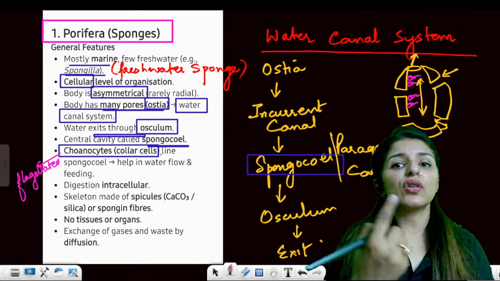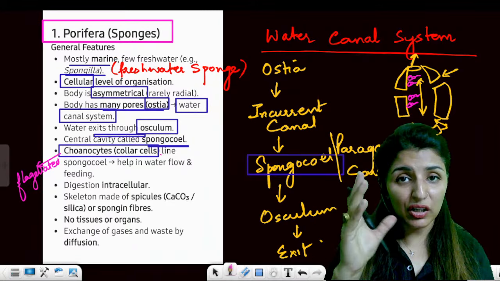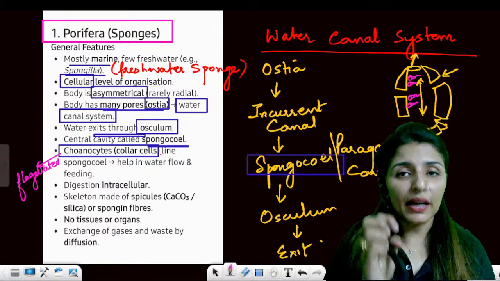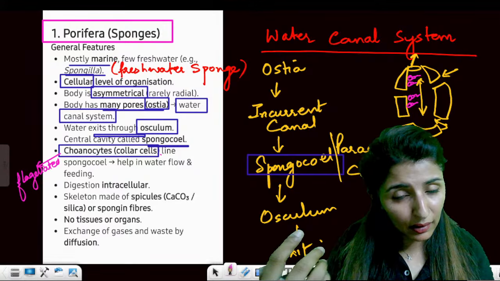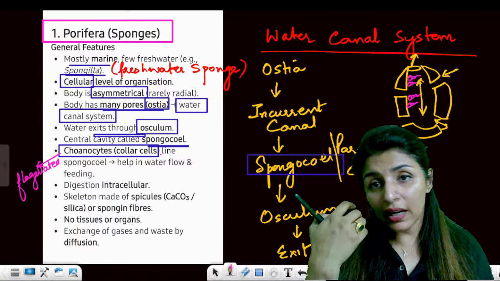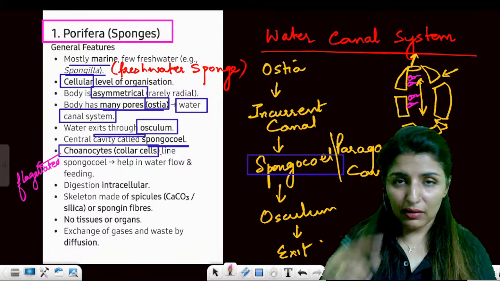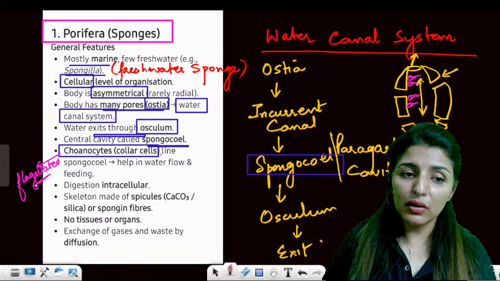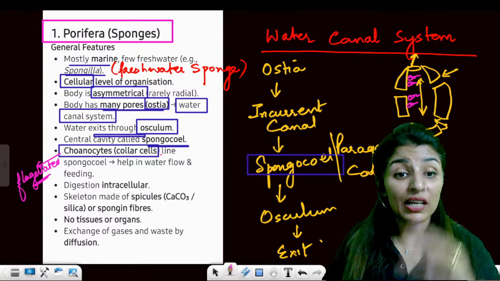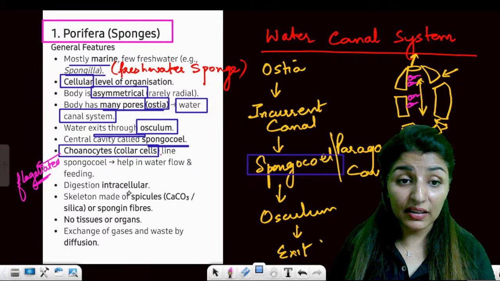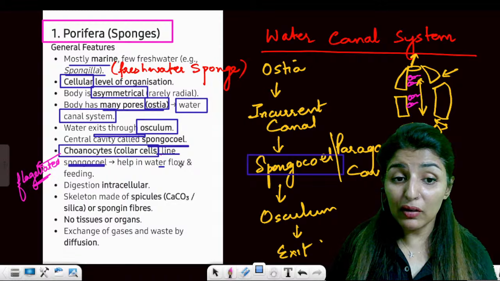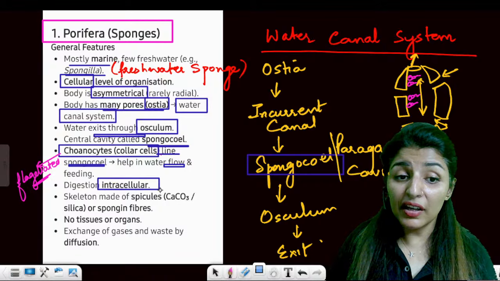And this circulation of water, just like it happens in the washing machine, right? So they're going to circulate water in this cavity, and this water will bring food. This water will bring sperms. It will carry out the eggs. It will take out the waste matter. So this circulation of water is important, and who circulates it? The flagella of the collar cells. So it lines the entire spongocele. This is an important line of NCERT: choanocytes line the spongocele. They help in the water flow. Digestion is of intracellular type.